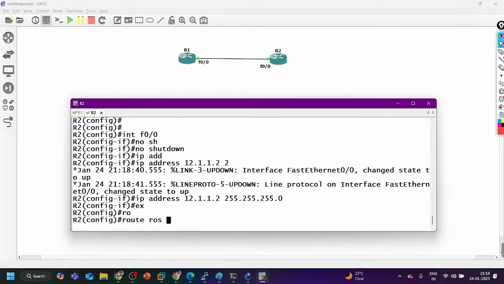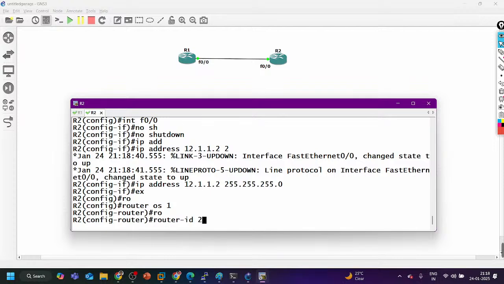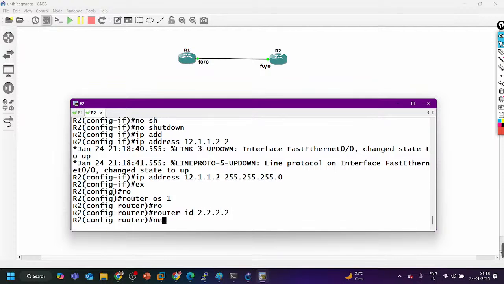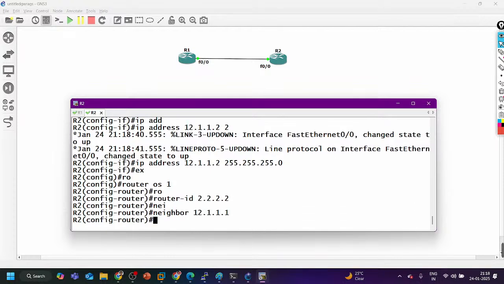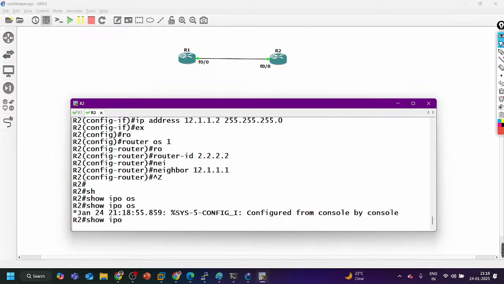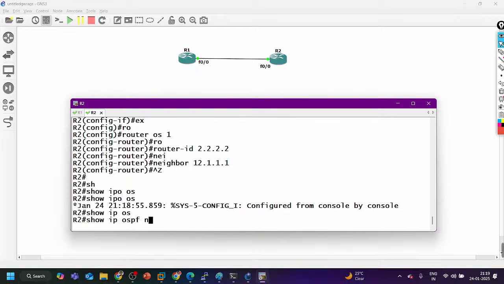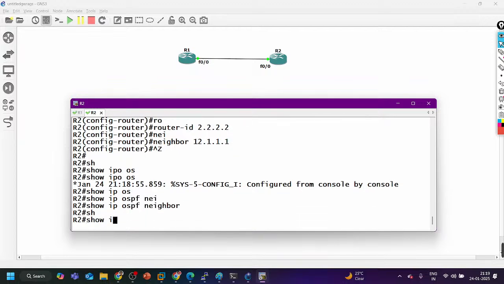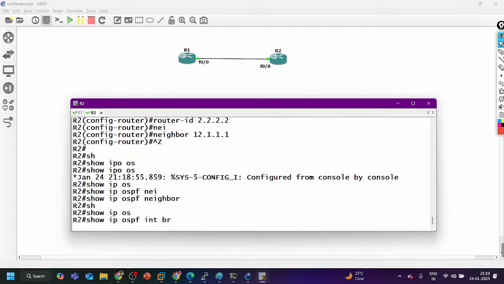Router OSPF 1, router ID 2.2.2.2, and neighbor 12.1.1.1. Show IP OSPF neighbor. Show IP OSPF interface brief.